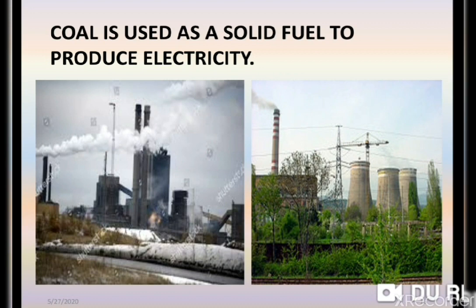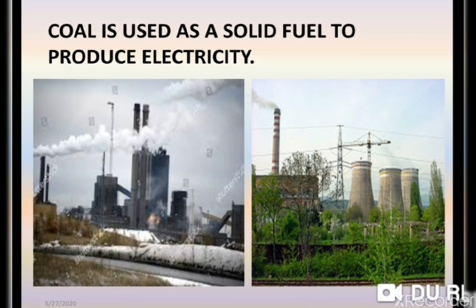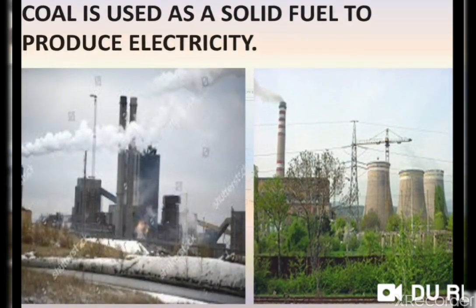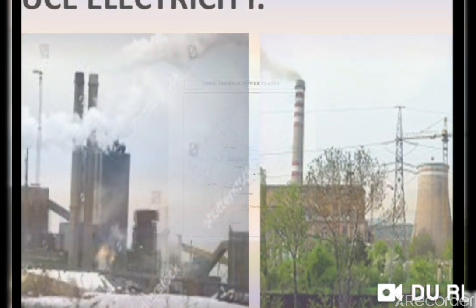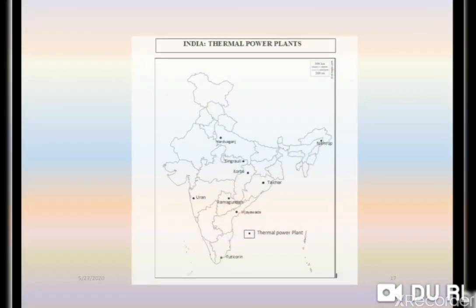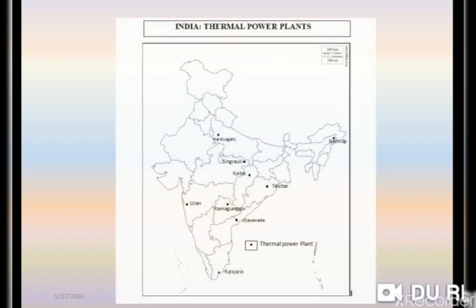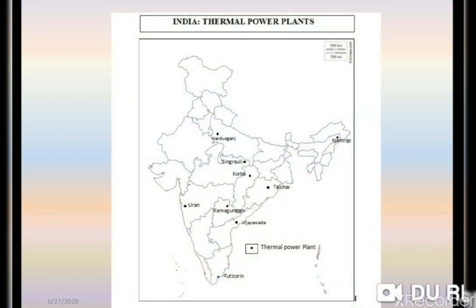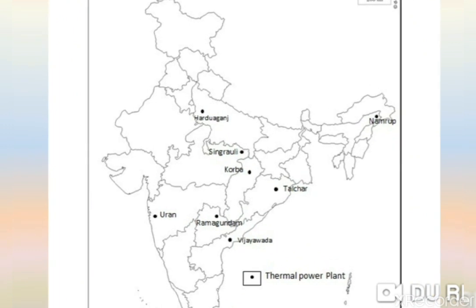Now one of the biggest uses of coal is as a solid fuel to produce electricity. It is a major role of coal to produce electricity. And there are thermal power plants in India where coal is used to produce electricity.